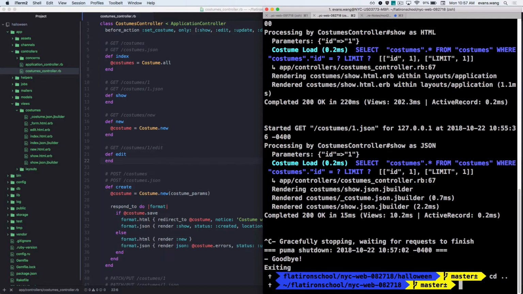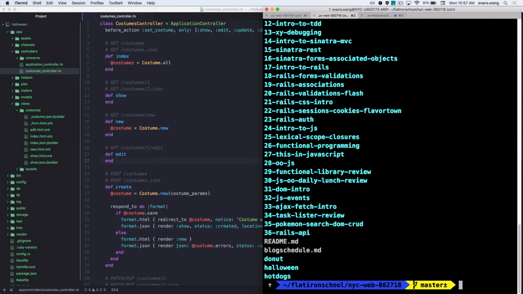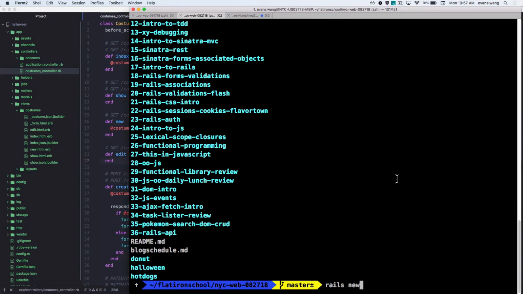Let's make a new project. Do I want it to be in Halloween? Nah. Let's make a new one. Rails new. All right, what project do you want to build now? This is for our custom backend API.